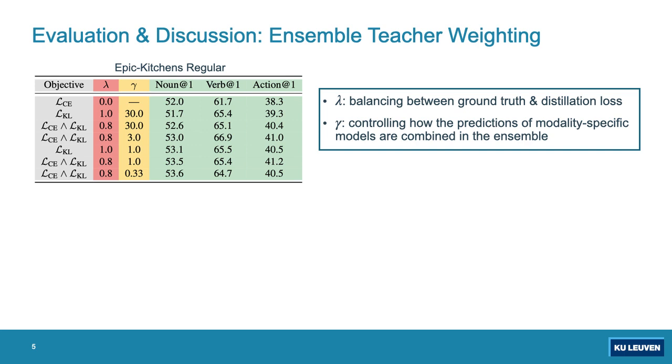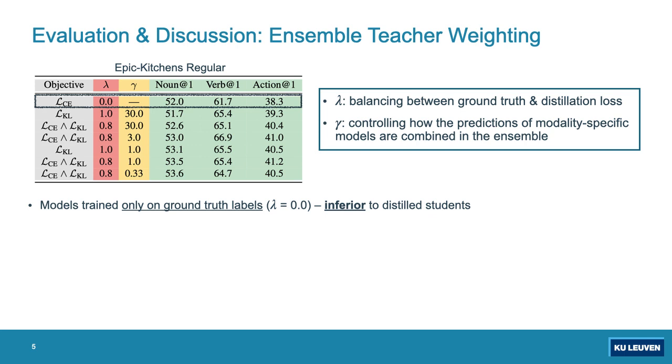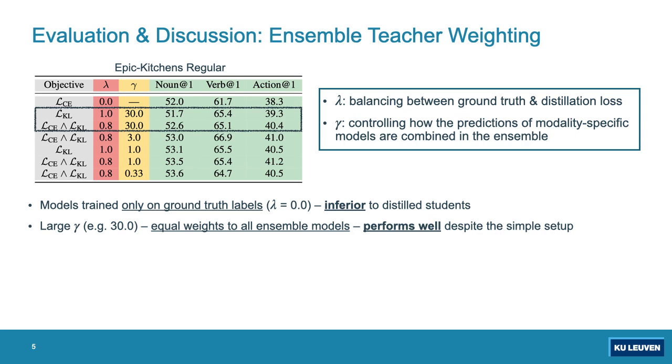On this slide, we report experiments on the Epic Kitchen's regular split, including the values of lambda and gamma. We see that models trained only on ground truth labels, or using a lambda of 0, are inferior to the distilled students, which use a lambda which is larger than 0. Using a large gamma, 30 and above, thus giving equal weights to all models in the ensemble, we will perform well despite the simple setup.